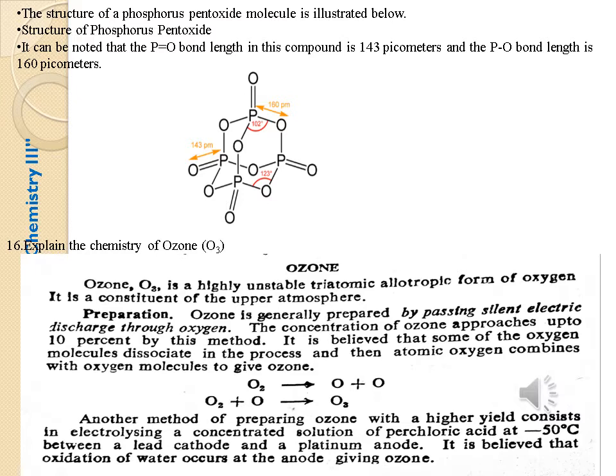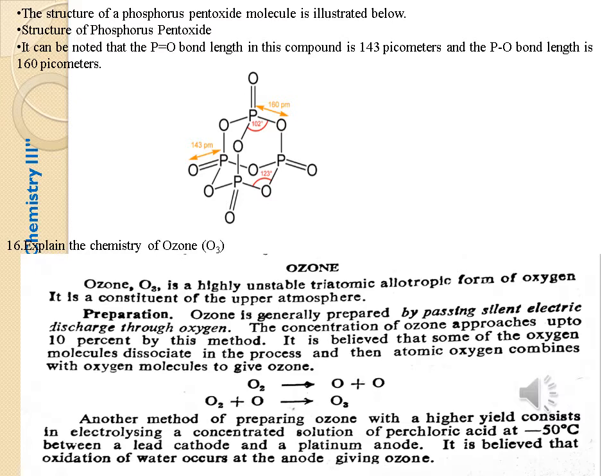It is a constituent of the upper atmosphere. Preparation. Ozone is generally prepared by passing a silent electric discharge through oxygen. The concentration of ozone approaches up to 10% by this method. So here O2 gives O plus O, that is nascent oxygen. This nascent oxygen reacts with an O2 molecule to produce O3.